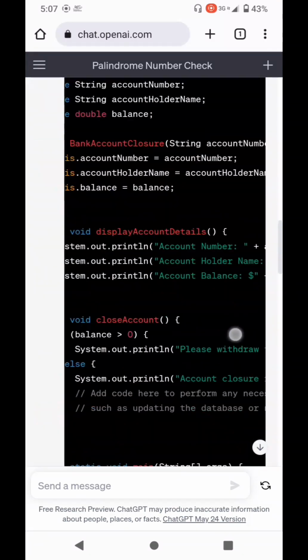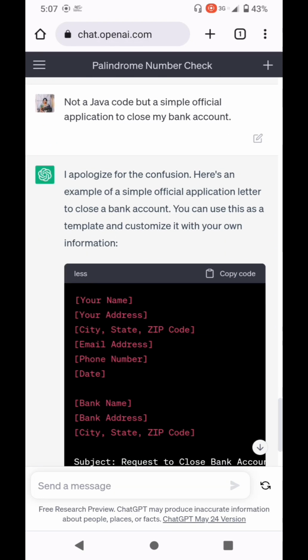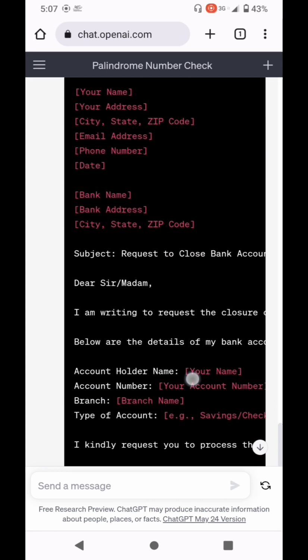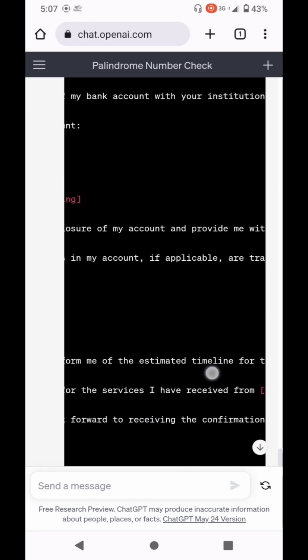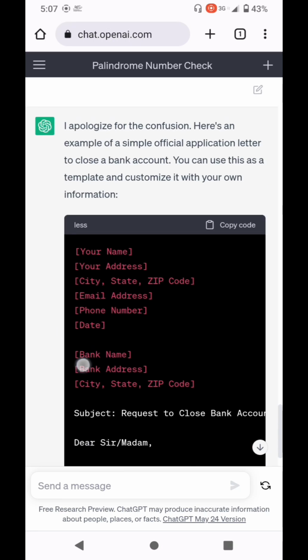You can see that I apologize for the confusion. Here is an example of a simple official application letter to close a bank account, and you can use this as a template. This is the application. You can write according to this format, so it will be helpful.